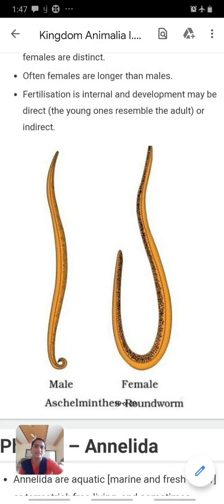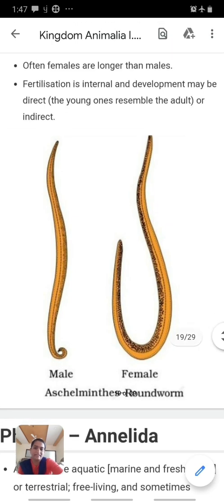Fertilization is internal. Development may be direct, where the young ones resemble the adult, or it may be indirect. Look at the diagram. The female is larger and the male is smaller.